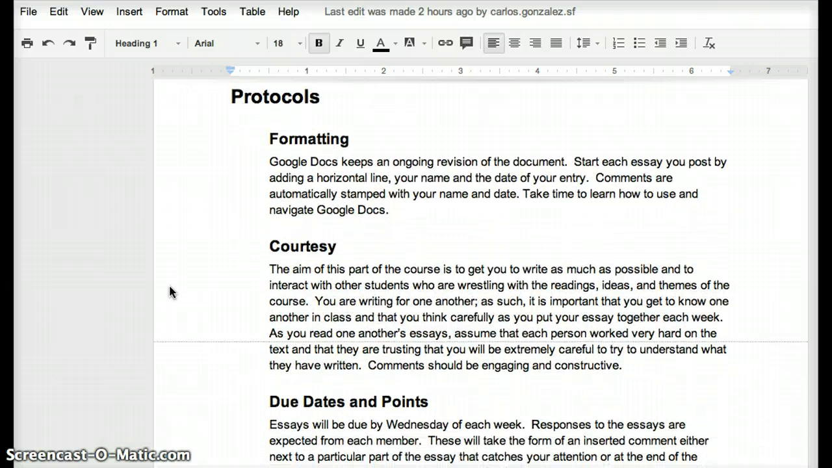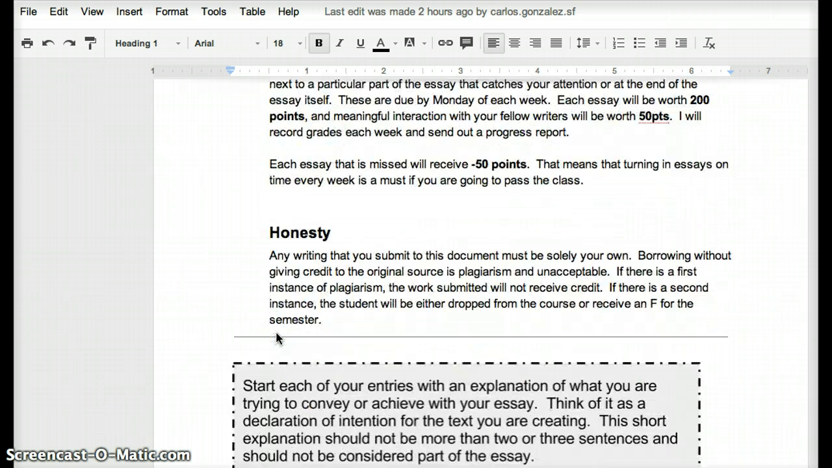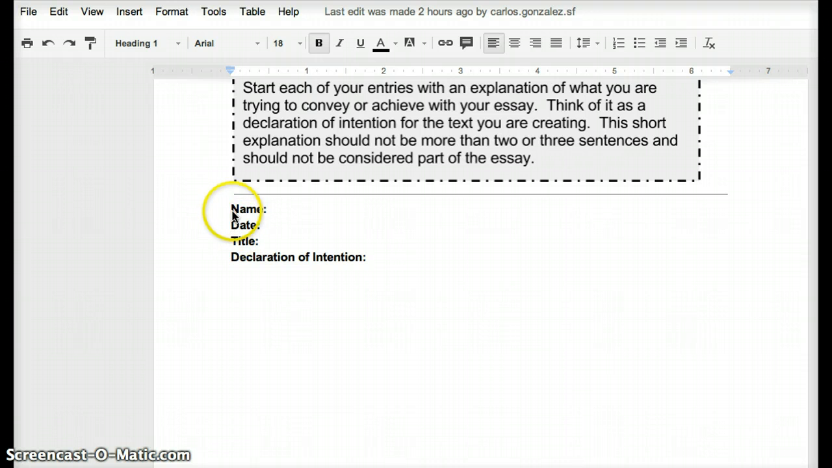All right, so a couple things to keep in mind. The protocols. Try to keep the formatting as simple as possible. Follow the formatting that you see in the document already that I've already created for you. The main thing that you want to keep in mind is to use the header. Here it is. Here's the header.